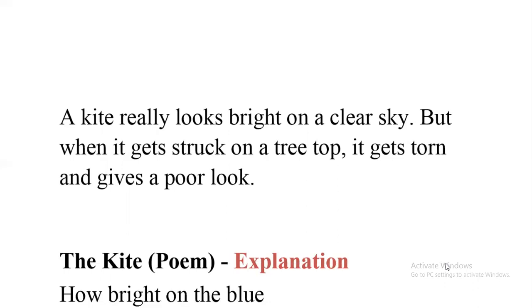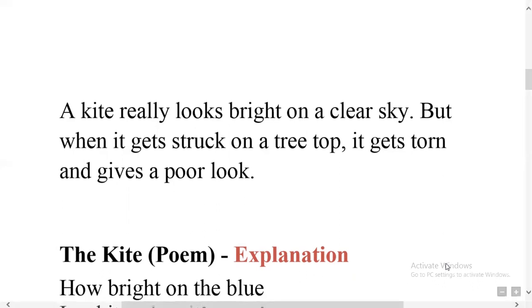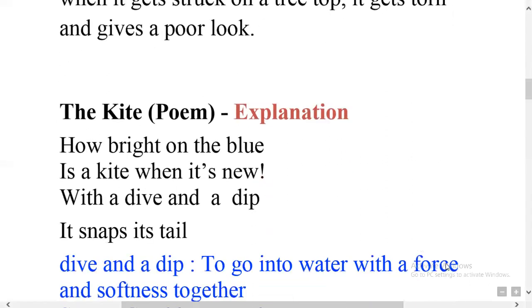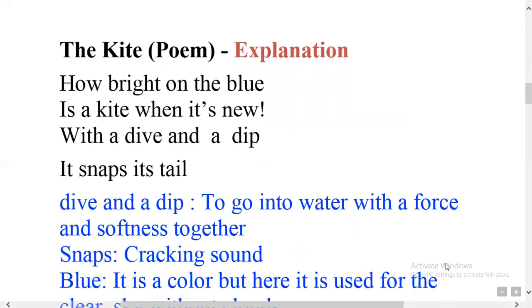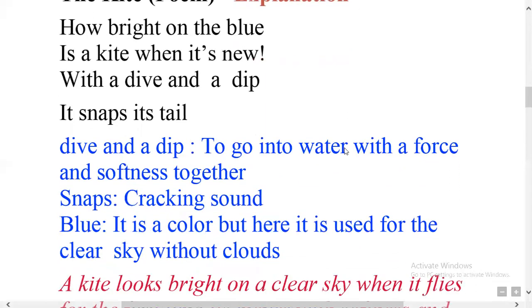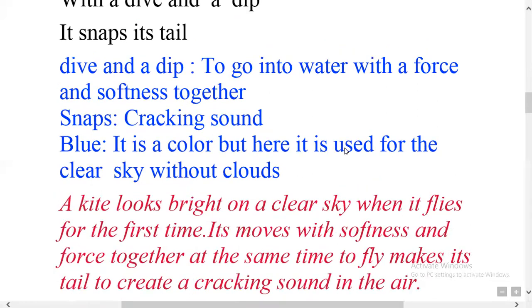Now, when I explain the poem line by line, the thing will be clear to you. Let us come to the explanation of this poem. Here you can see that I have marked the lines. Some lines I have marked with black, some with blue, and some with red. The black colored lines are from your textbook. The blue colored lines are important words from each stanza, and the red colored lines are the explanation of each stanza.